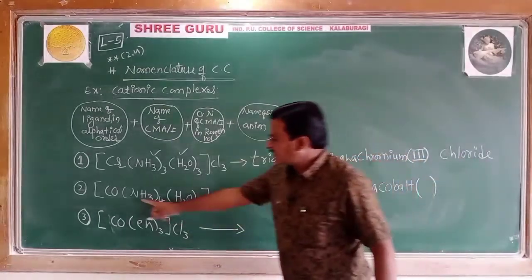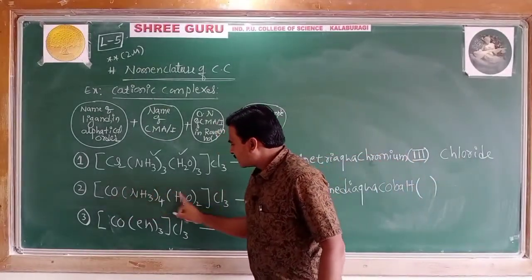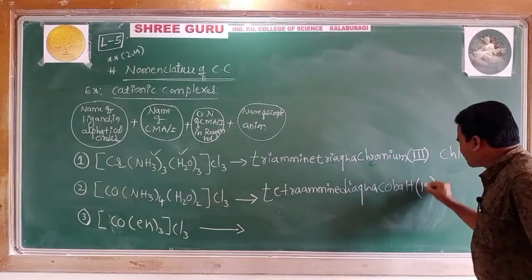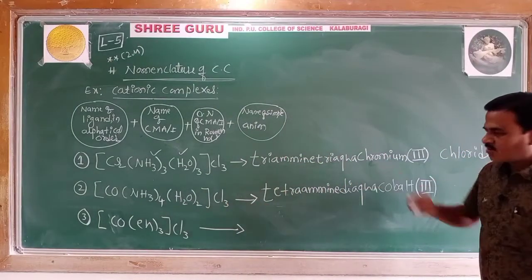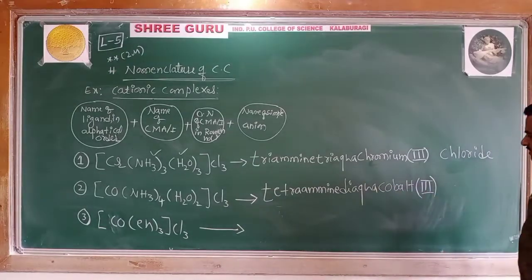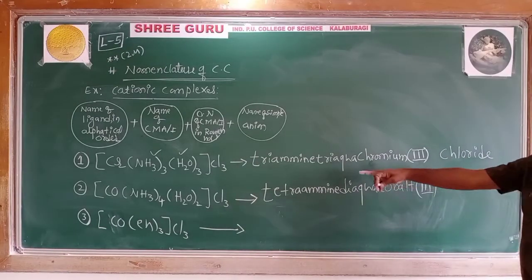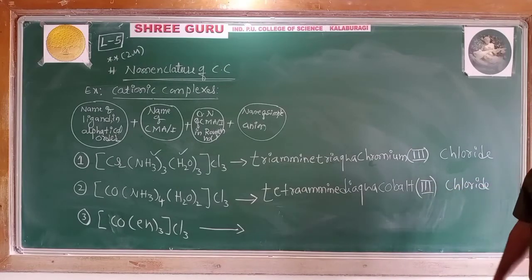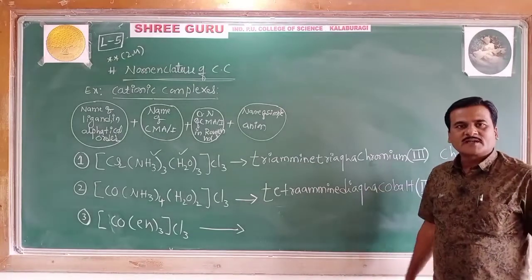Again you calculate: X plus 0 for the neutral ligands, plus 0, minus 3 equals 0. Therefore the oxidation number is 3 again for the cobalt in the second complex. Followed by its anionic part, chloride, with a small gap. This is how the second example is over.